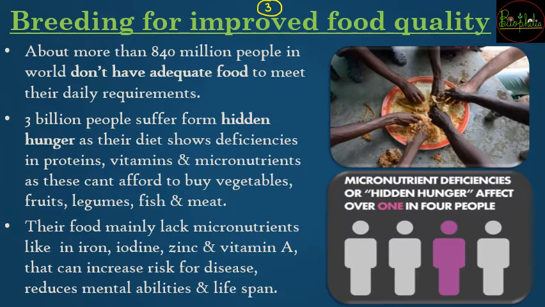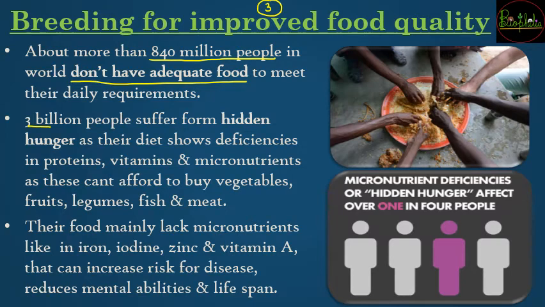Because there are more than 840 million people who do not have adequate food to meet their daily requirements. There are many people who do not get even one time of bread and butter, or they have to sleep in hunger the whole day long. So for that reason it is very important to have plant breeding, so that there can be increased food yield as well as improved food quality.